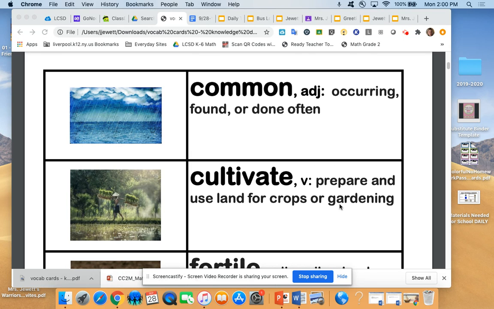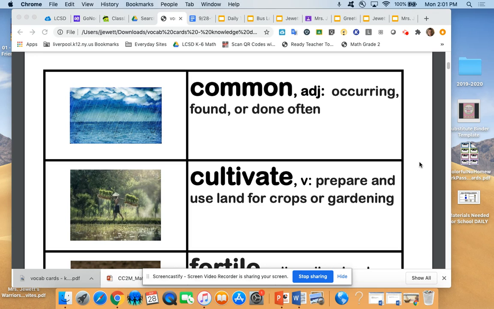Some vocabulary I wanted to talk to you about before we get started. First is the word common, which means occurring, found, or done often. An example could be: almost every student in Mr. Davis's class was out sick with a common cold. Also here, something that occurs often in the picture is rain. So something common could be a rainstorm.